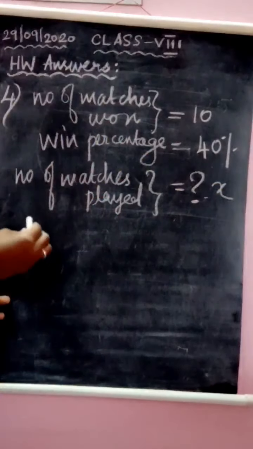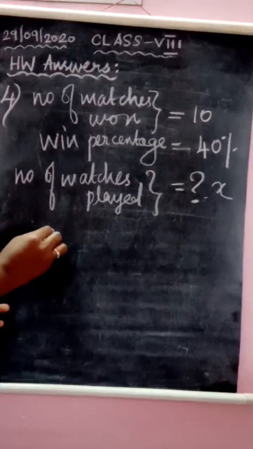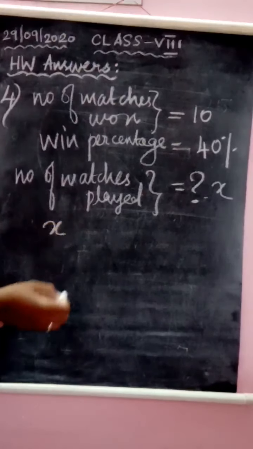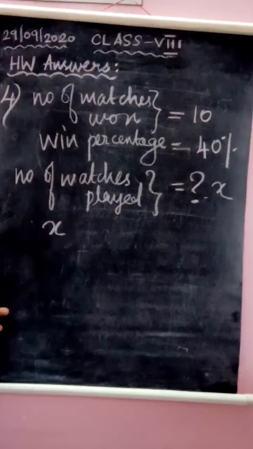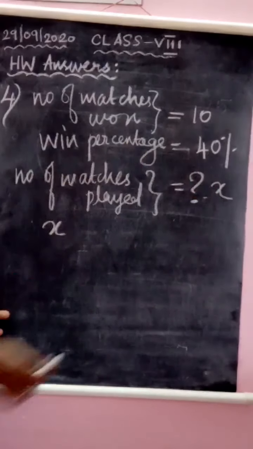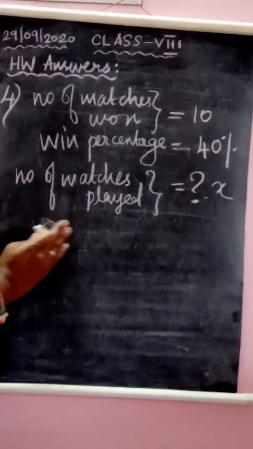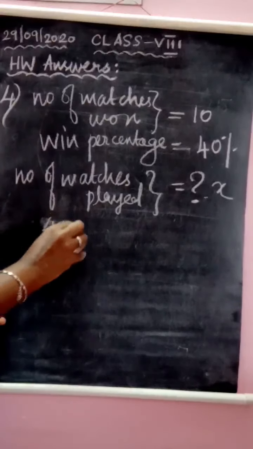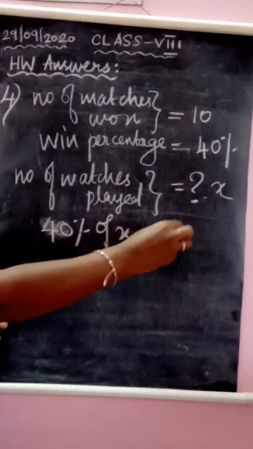Okay, so that is, see, out of X matches, they have won 10 matches. Yes or no? Yes. Now this is said as 40%. Okay. So you can write 40% of X is equal to 10.